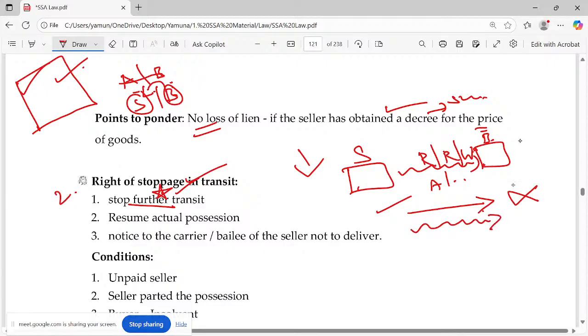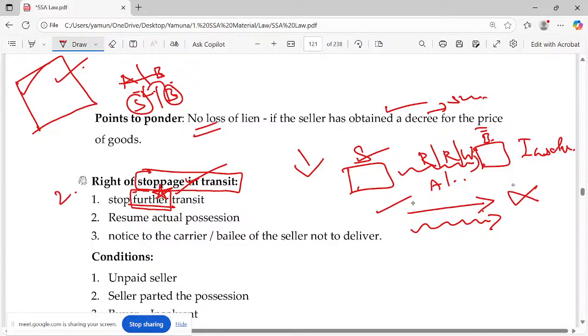Now suppose the buyer becomes insolvent. Then automatically the seller gets the right of stoppage in transit. Now try to understand this wording: right of stoppage in transit. Along with this, he can stop the further transit. What do you mean by further transit? More important, what do you mean by further transit?